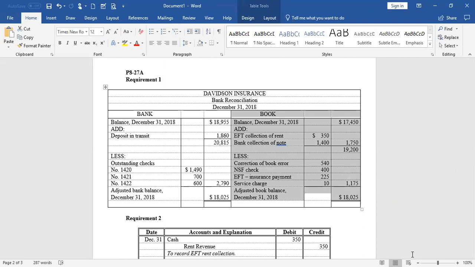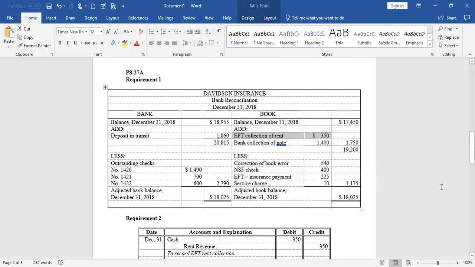Now, if you're saying, I already ticked off a lot of stuff here that I know is in both places, well, that's fine. Look for the items that aren't ticked off yet. But I'm going to go through each one. Going to the bank statement, December 1st, there's an EFT receipt, an electronic funds transfer receipt of $350. Looking up into my checkbook, it is not recorded there. So it's missing from that $17,450 balance. In Part A below, it says the EFT credit, which is a deposit, was a receipt of rent. So I'm going to add that item because it's missing.